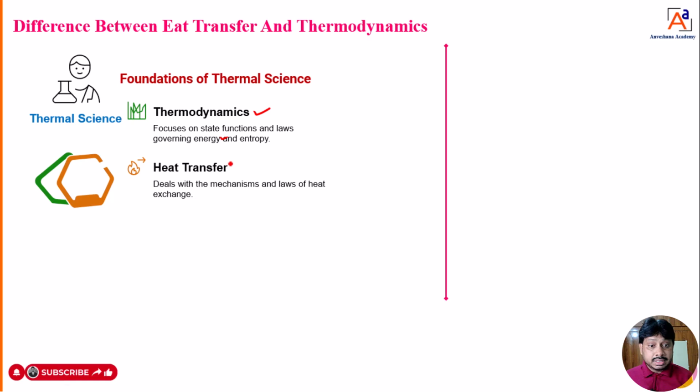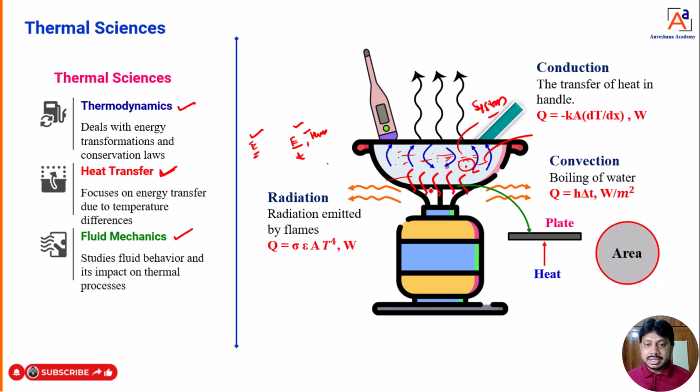Then heat transfer. This is again a branch of science. What is it going to do? It is going to deal with the mechanism of heat transfer and the laws which are considered for the transfer of heat energy. What is that mechanism? It means how that heat is transferring. Taking the previous example, we say heat is transferring. In which way is it transferring? Whether by conduction or convection or radiation. We already know heat transfers in three ways: conduction, convection and radiation. That I will discuss in detail in upcoming classes.